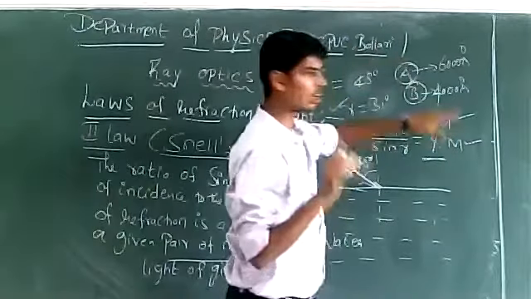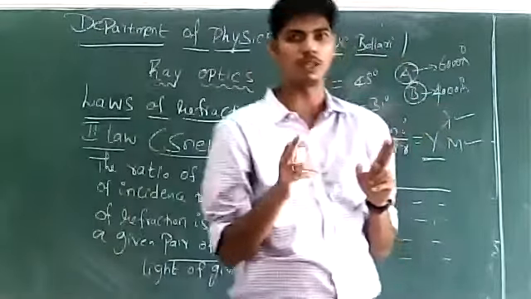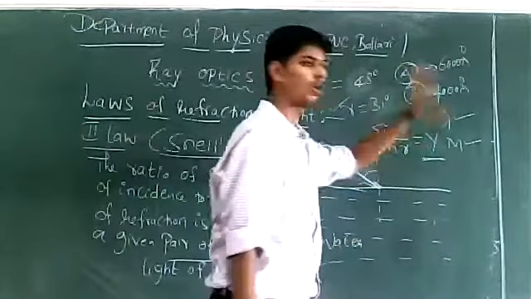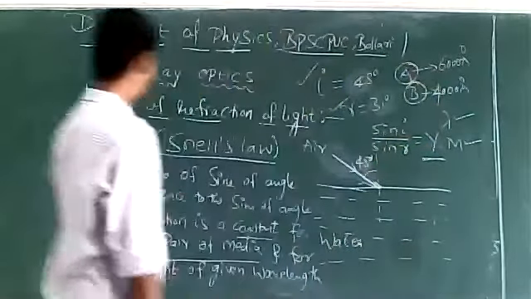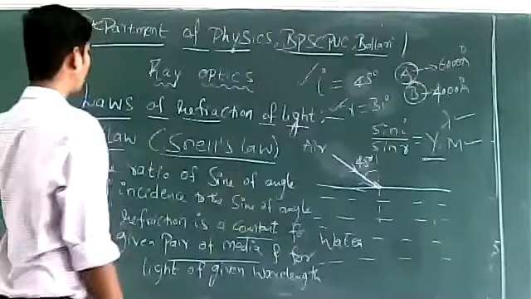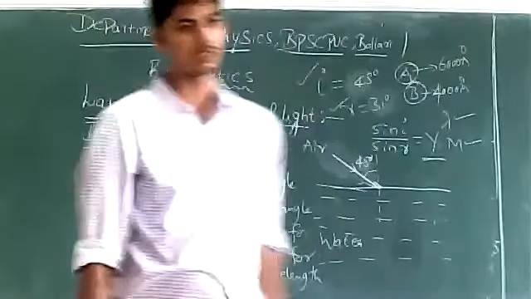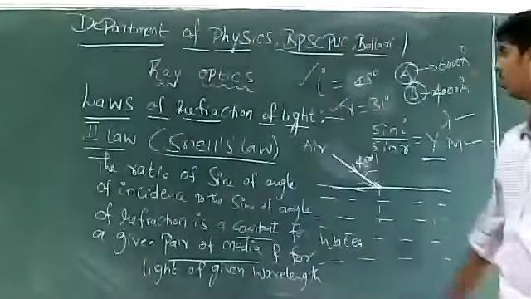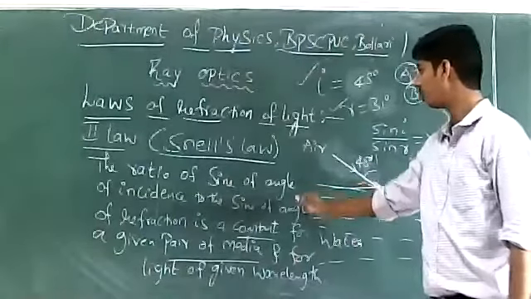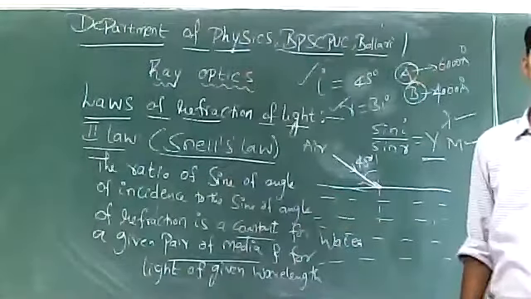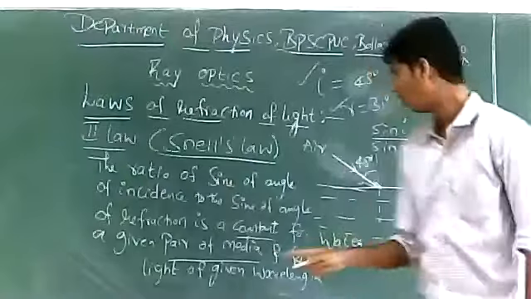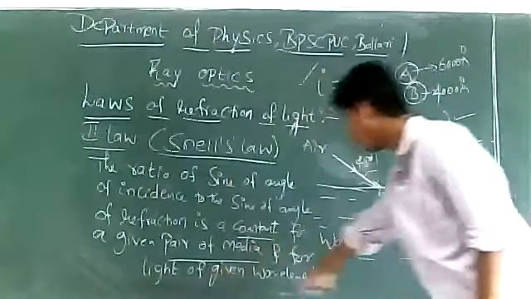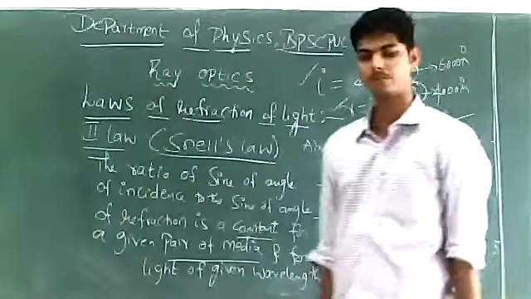If both are same for both A and B, then sin I by sin R is going to remain constant. So this is called Snell's law of refraction. According to Snell's law, the ratio of sin of angle of incidence to the sin of angle of refraction is a constant for a given pair of media and for light of given wavelength.